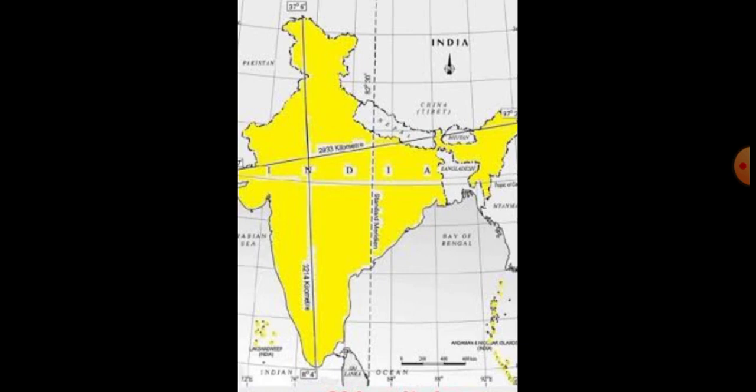Then the next one is the east-west extension. Just you see the map. East to west, one line is given, is it? That is the east-west extension or east-west corridor. It extends 2,933 kilometers, and this east-west corridor stretches from Rann of Kutch in the west to Arunachal Pradesh in the east.